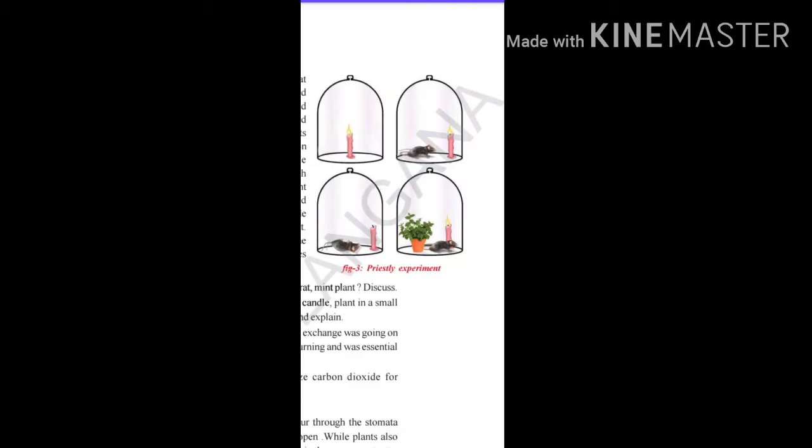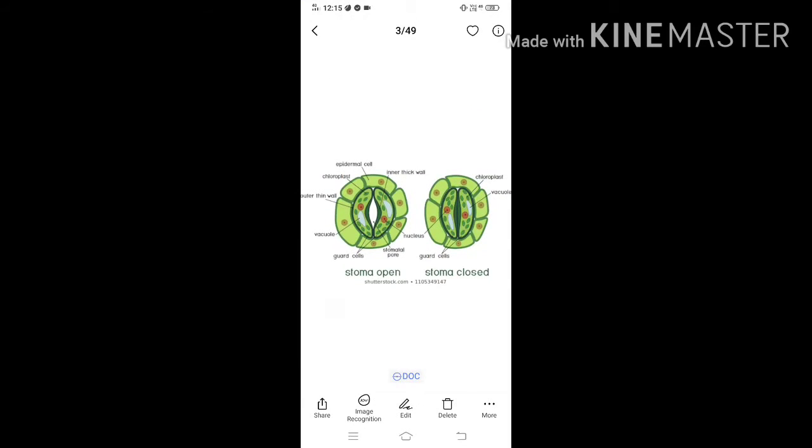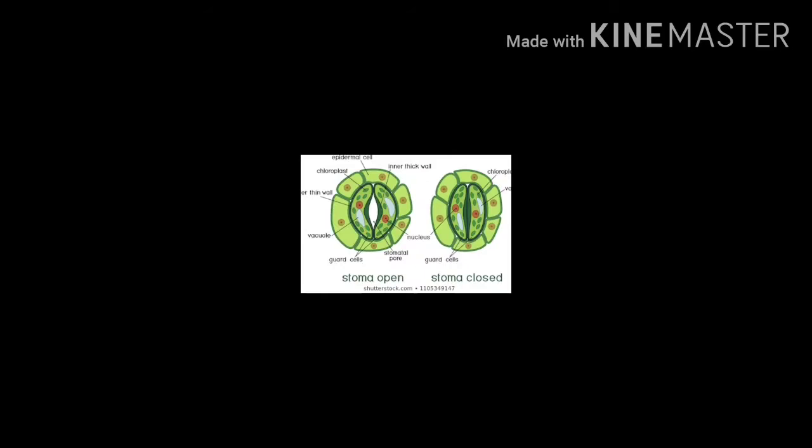Okay, in the leaves stomata is present, but what about the stem? In the stem, there is one important thing which is called lenticels. First of all, here you can see, children, this is the diagram of a stomata, where two kidney shaped cells in the center are called guard cells. By the opening and closing of this stomata only, the exchange of gases will take place. When these guard cells are apart, a hole will be present in the middle, which means the stomata is in open condition, and the stomata is in closed condition when the two kidney shaped guard cells come near to each other.